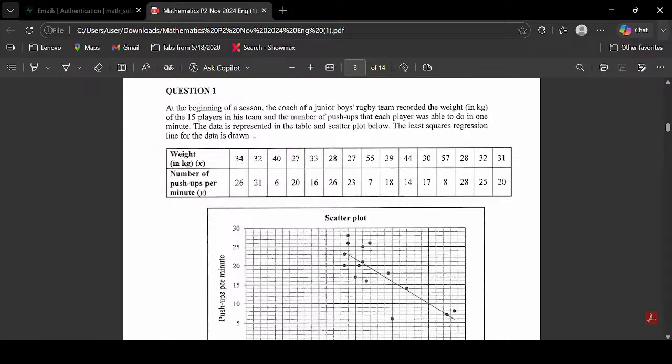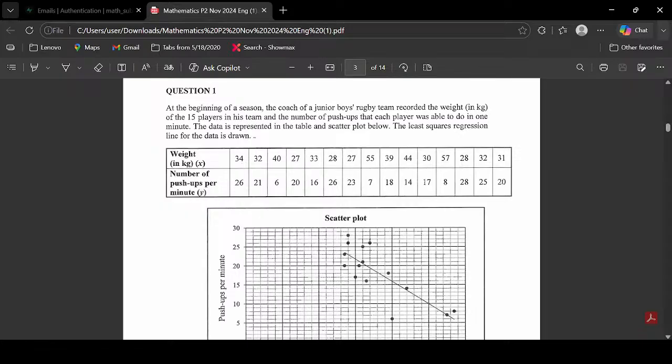All right. Okay, so this question 1, it says, at the beginning of a season, the coach of a junior boys rugby team recorded the weight in kg of the 15 players in his team, and the number of push-ups that each player was able to do in 1 minute. The data is represented in the table and scatter plot below. The least squares regression line for the data is drawn. So we are given a scatter plot, and we're also given the regression line is drawn.